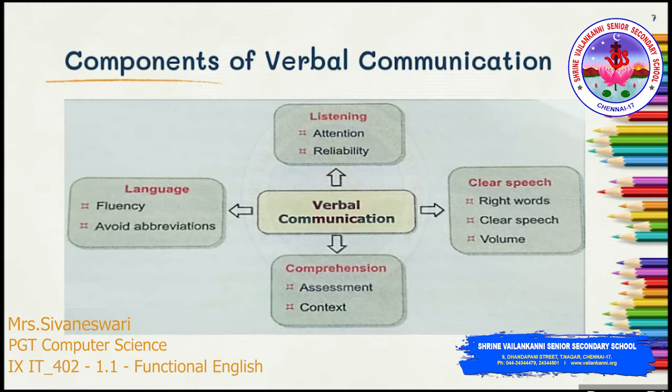The sender should be clear with the words in speech. Only then right words are communicated in correct context and the speech is very clear. It should be very clear. Should not speak very fast or very slow. Also the volume of the speech should be clearly audible and should not be very loud or soft.